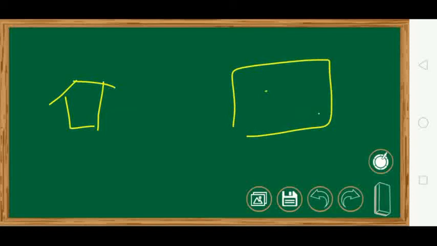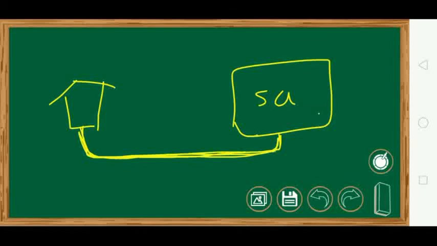Now one example where both are equal. Suppose this is your house, and this is your school, and there is a straight road like this which connects your house to the school, and you are using that road only and going. So this is the shortest distance also, and this is your displacement also. So distance and displacement can be equal if you are using the shortest path.